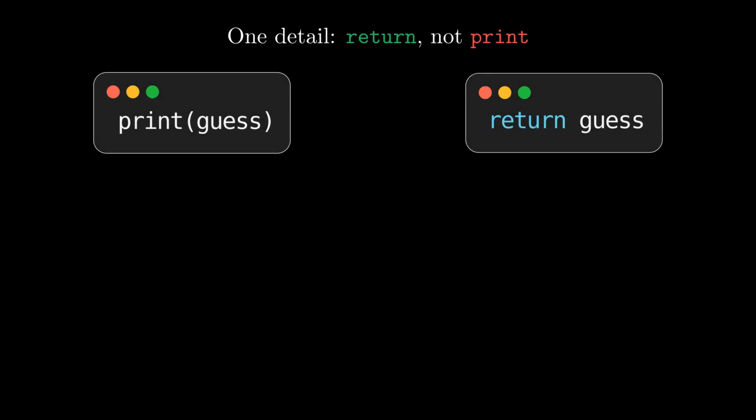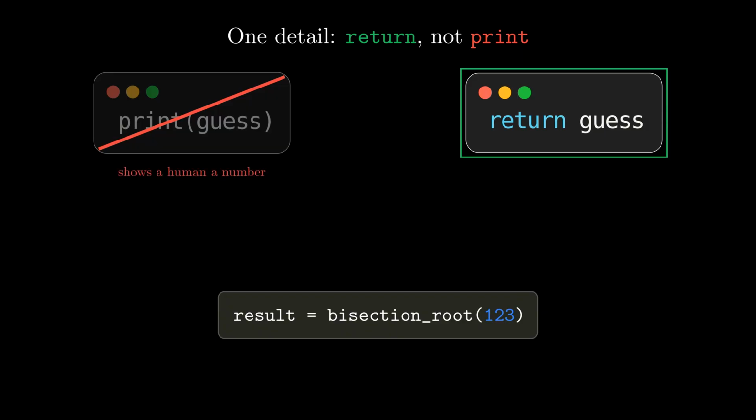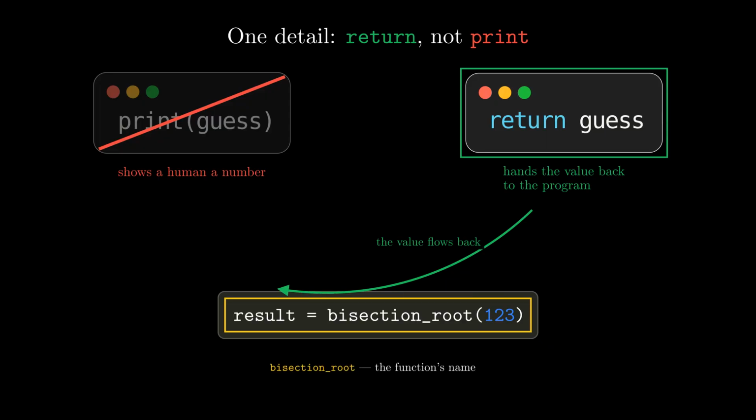One detail matters for everything that follows. When we wrapped this in a function, we return the guess instead of printing it. Printing shows a human a number. Returning hands the value back to the program, so the rest of your code can use it. And to call it, we wrote the function's name and one value, bisection root of 123.